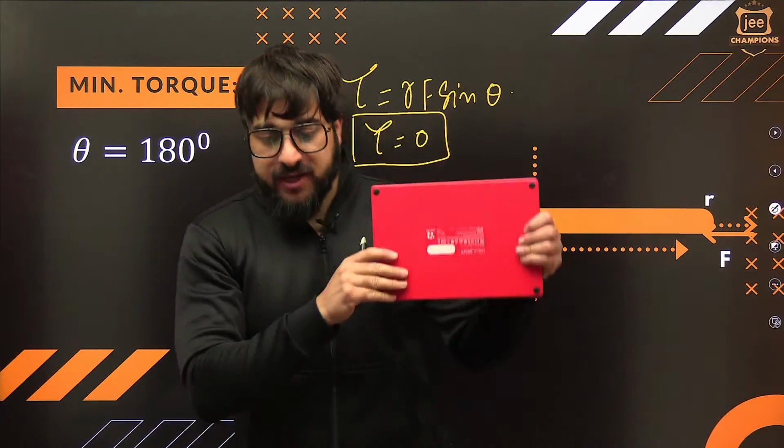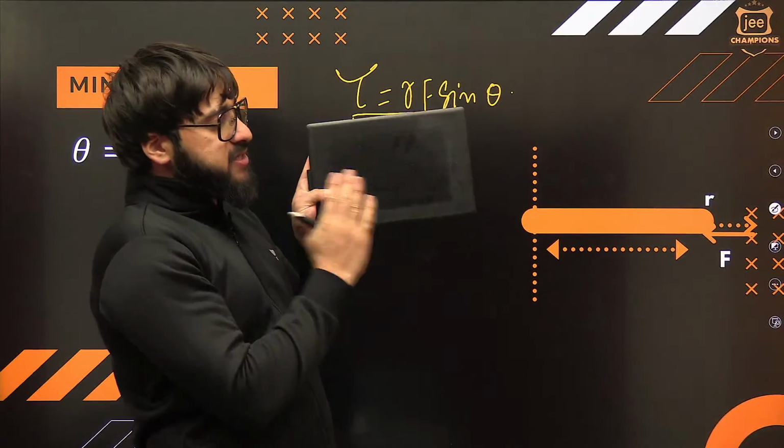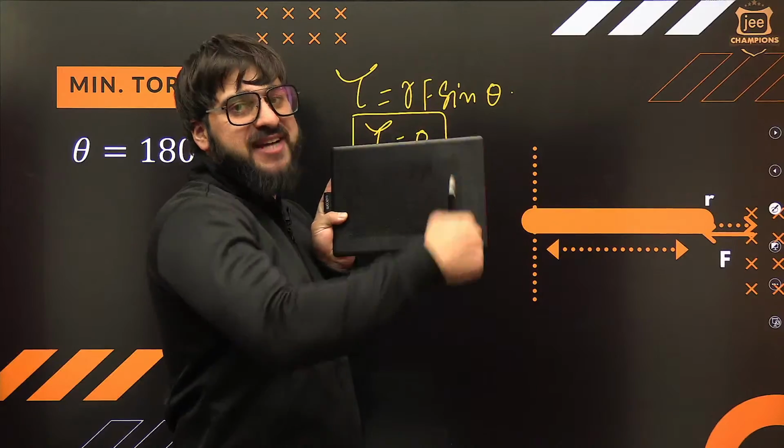Understand, this is a door over here. Let me just make you understand. This is a door. This door is basically rotating about this axis, something like this. You are pushing this door. This force is passing through the axis of rotation.